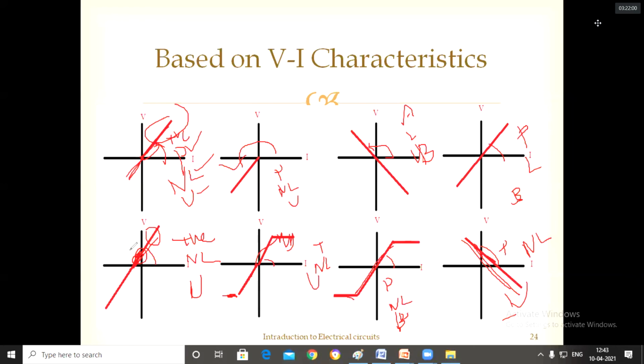No, sir. Okay, then what are the linear elements? The slope in which it passes from origin, sir. The VI characteristics, okay, but I want the definition also. If the VI characteristics of the element obey linearity, then we can say that it is linear, otherwise non-linear. Yes, sir. Very good.